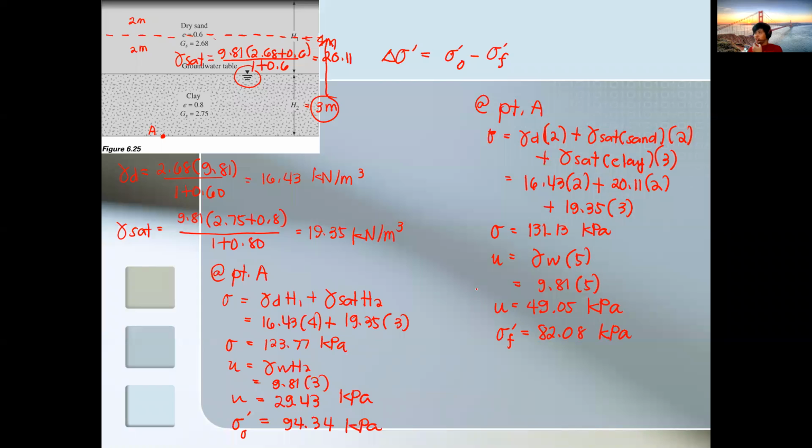So again, the net change will be 94.34 minus 82.08.